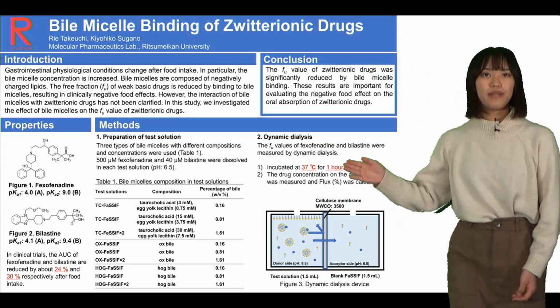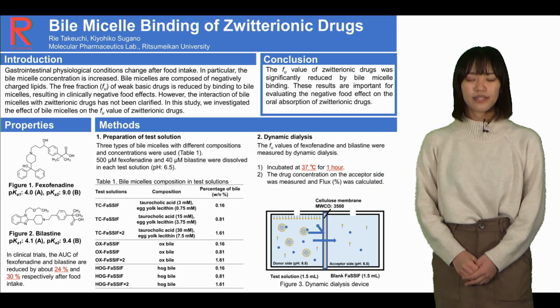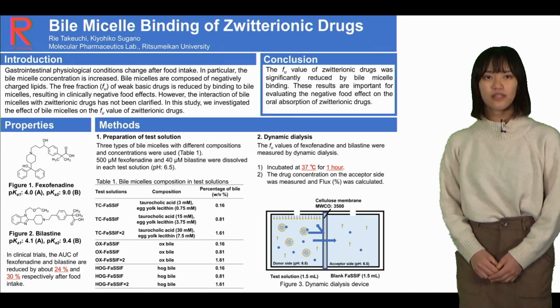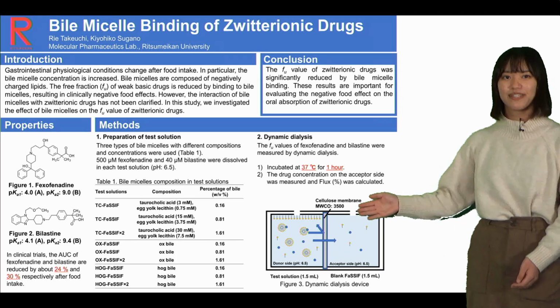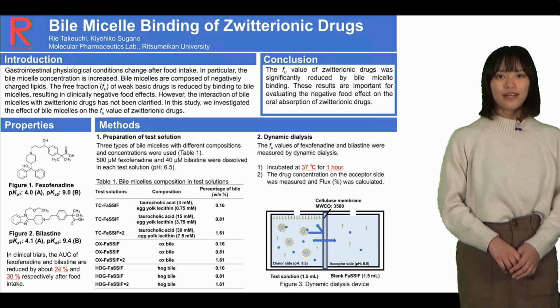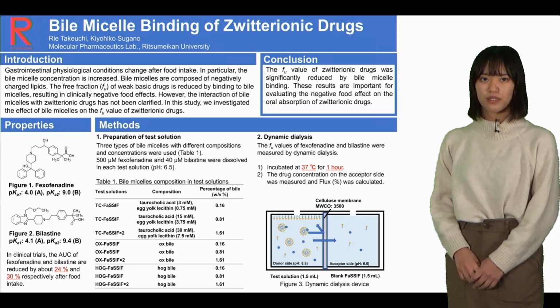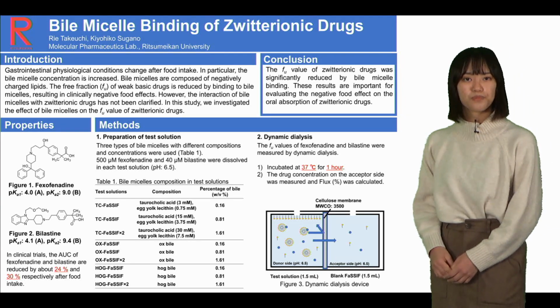Then, we measured free fraction value of fexofenadine and bilastine under the condition of pH 6.5 by dynamic dialysis. We used this dynamic dialysis device separated by cellulose membrane. It prevents permeation of substances with molecular weight greater than 3,500. It can evaluate the passive diffusion of drugs.